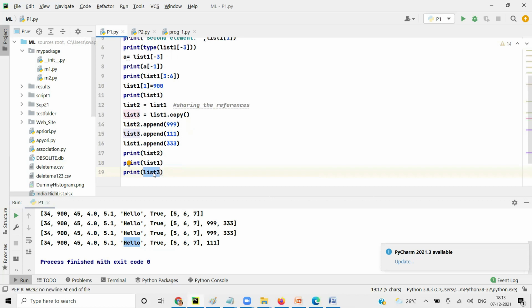Same book is there. So morning I'll read, evening you read. If in the morning I come and put some color in it, when you open it in the evening, you will see whatever scribbling I have done. Some people have this habit of writing marks in the book, right? So it is the same book. Whatever I do, you will be able to see. Whatever you do, I'll be able to see. So that is equal to. Equal to means sharing the same